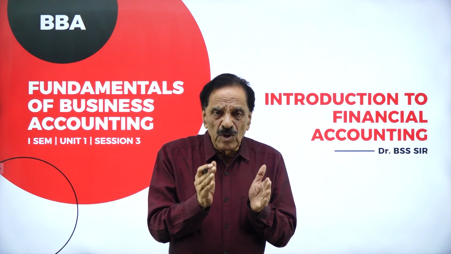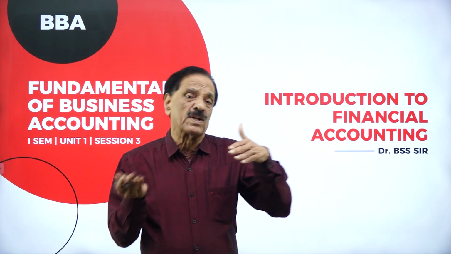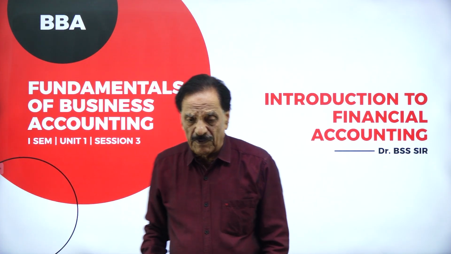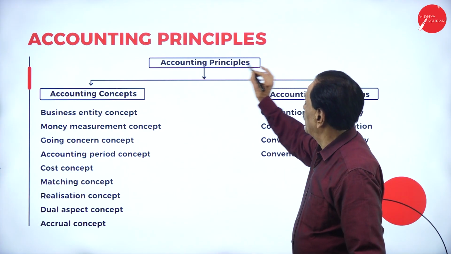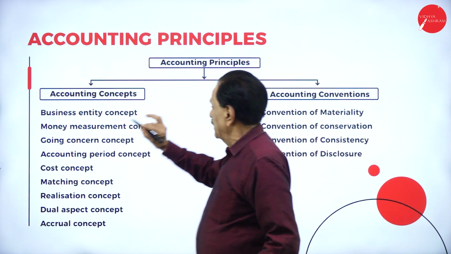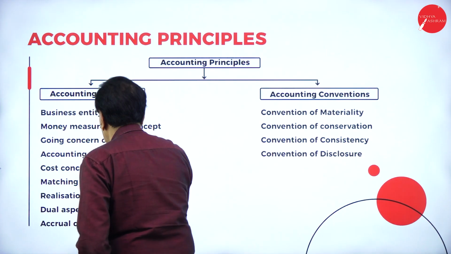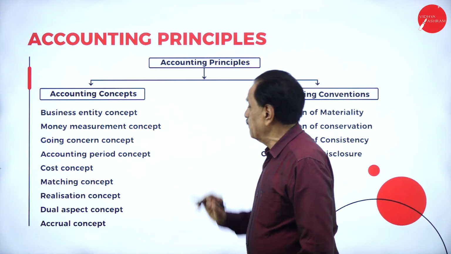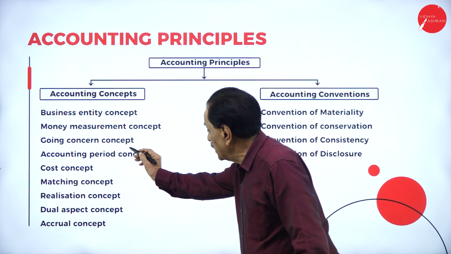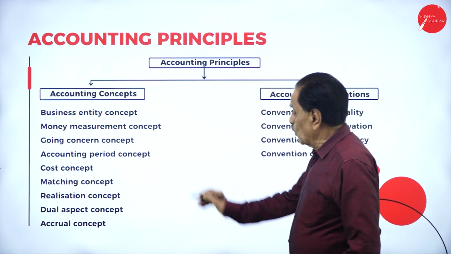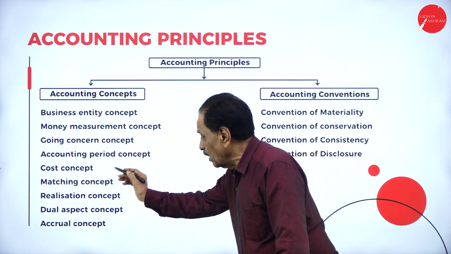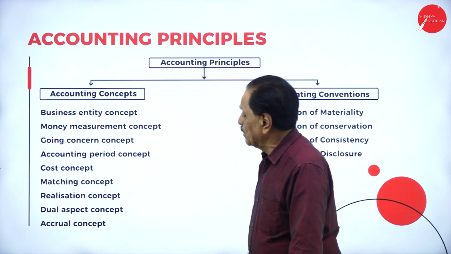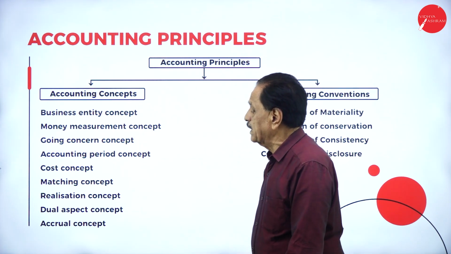Today, we are going to discuss the concepts and conventions of accounting. Accounting principles. Accounting concepts are business entity concept, money measurement concept, going concern concept, accounting period concept, cost concept, matching concept, realization concept, dual aspect concept, accrual.